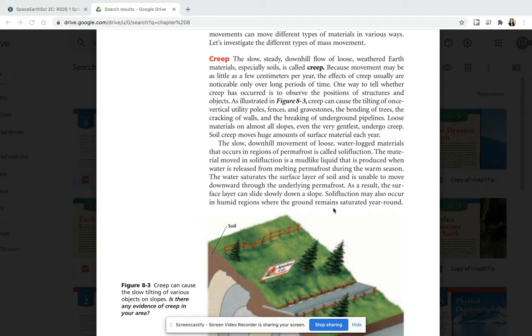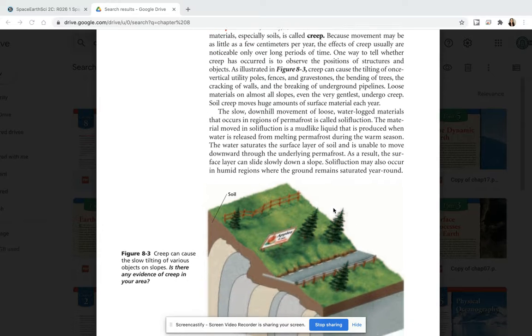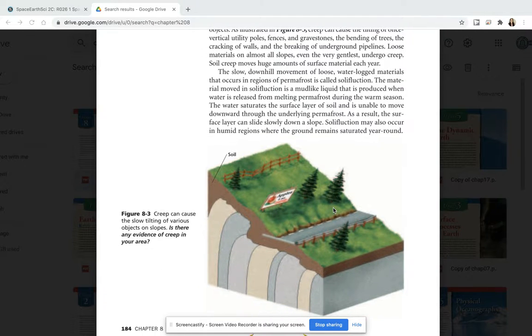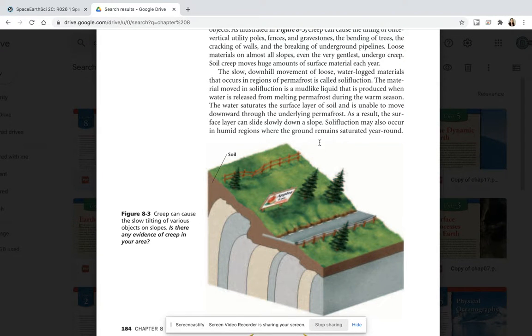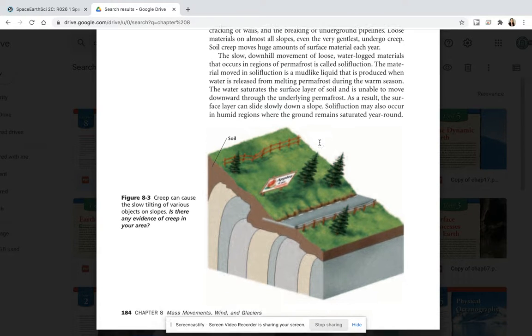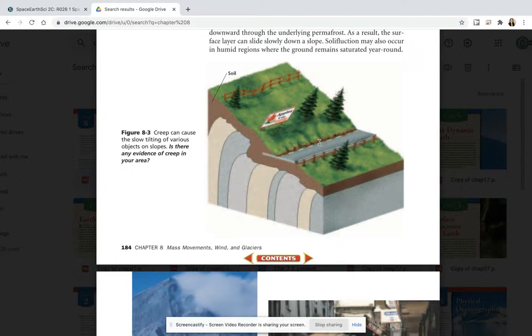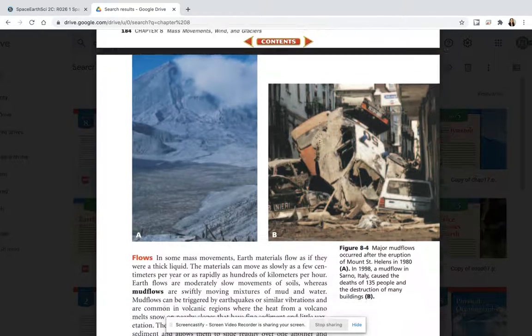The slow downhill movement of loose water-logged materials that occurs in regions of permafrost is called solifluction. The material moved in solifluction is a mud-like liquid that is produced when water is released from melting permafrost during the warm seasons. The water saturates the surface layer of soil and is unable to move downward through the underlying permafrost. As a result, the surface layer can slide slowly down a slope. Solifluction may also occur in humid regions where the underground remains saturated year-round.